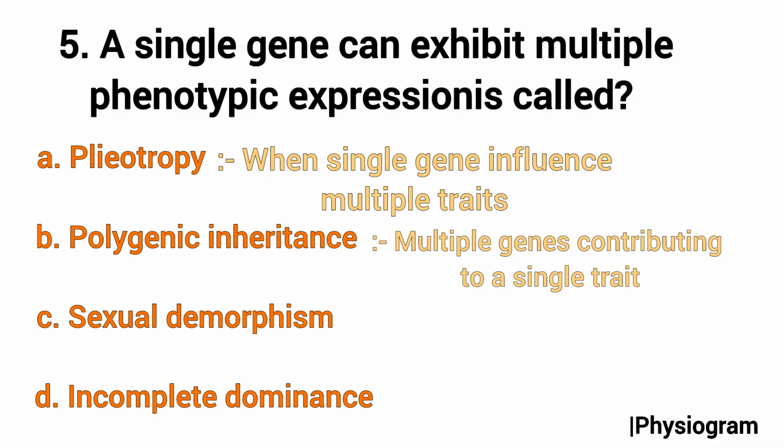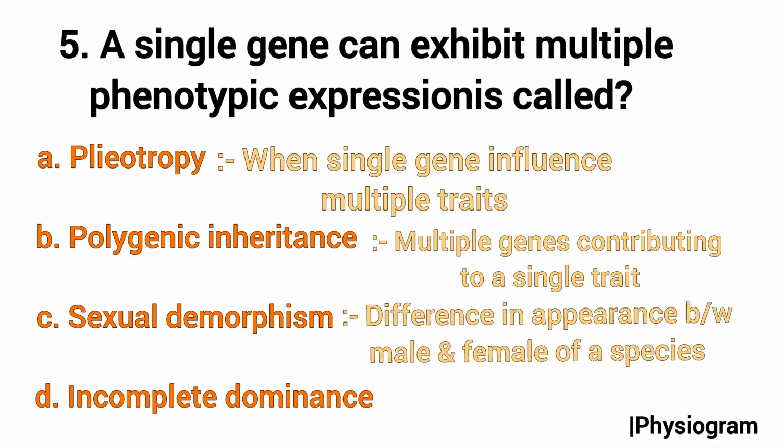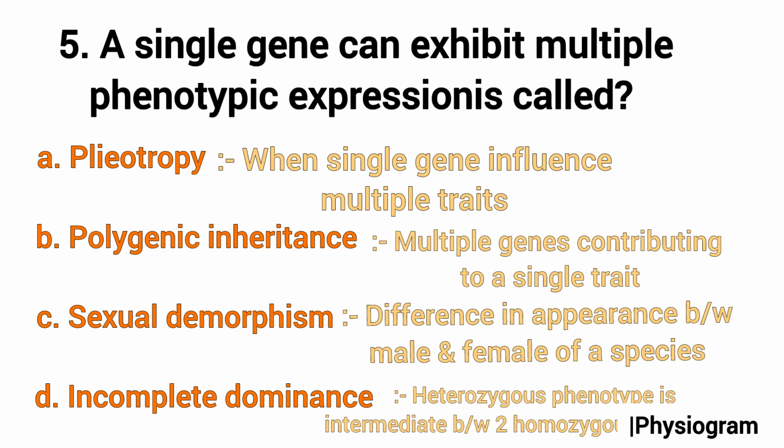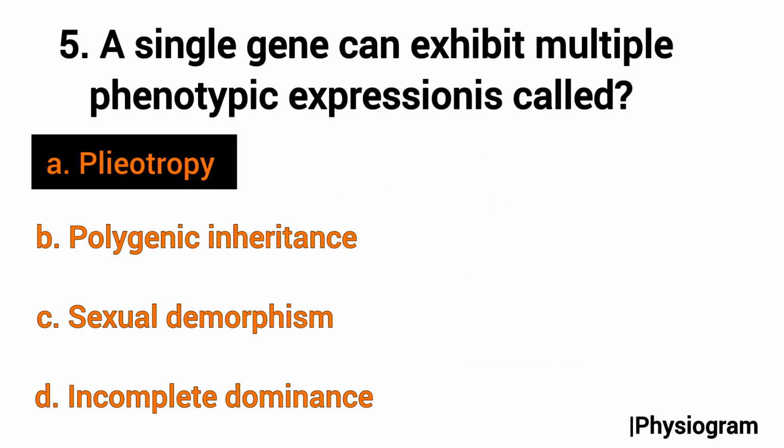C is sexual dimorphism, which refers to the difference in appearance between the males and females of a species. And D, incomplete dominance, is when the heterozygous phenotype is intermediate between the two homozygous phenotypes. So according to the question, the correct answer will be A, pleiotropy.